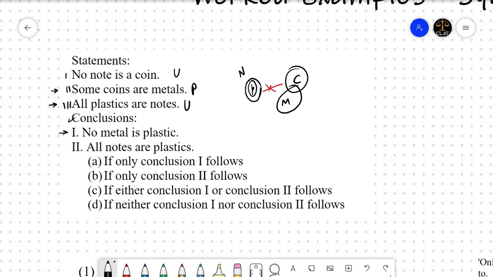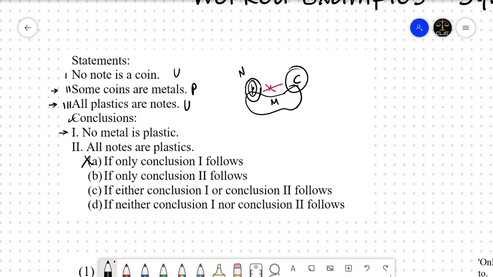If I try to make a Venn diagram like this, that some metals may be plastics, it would be a valid Venn diagram, right? But no metal is plastic is not true in each of the possibilities, which means it cannot be a conclusion. So A is not the answer.